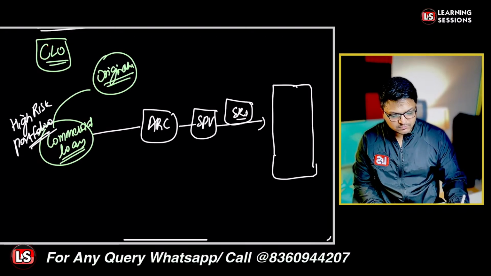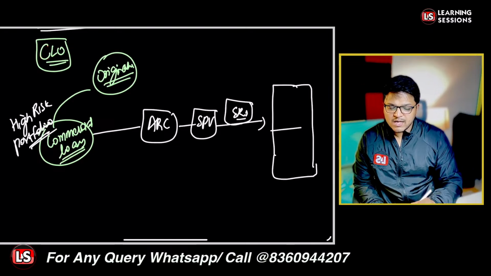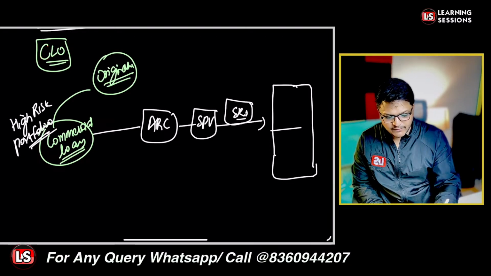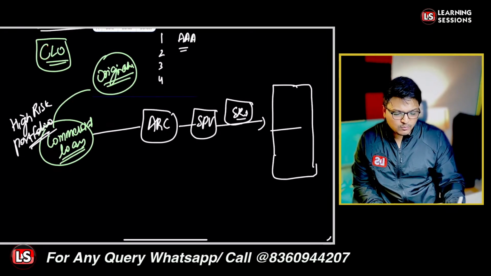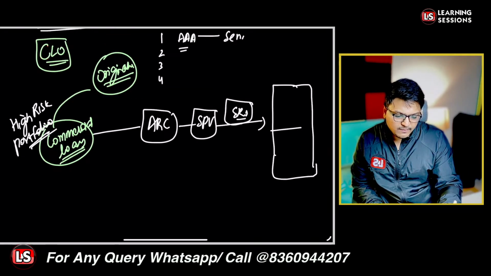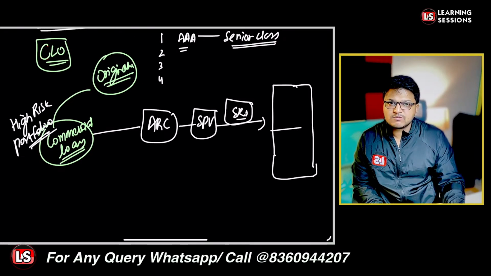Because these all were commercial loans and these all were rated, all different loans were rated, and we will be bifurcating. Some of the loans may be of the AAA category, that we will be saying to be senior class. Based upon that senior class, security receipts will be issued, right?